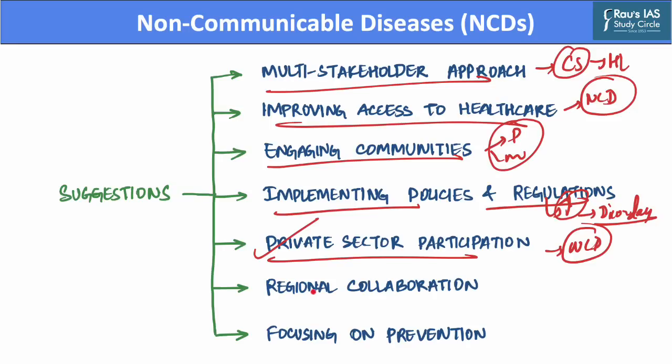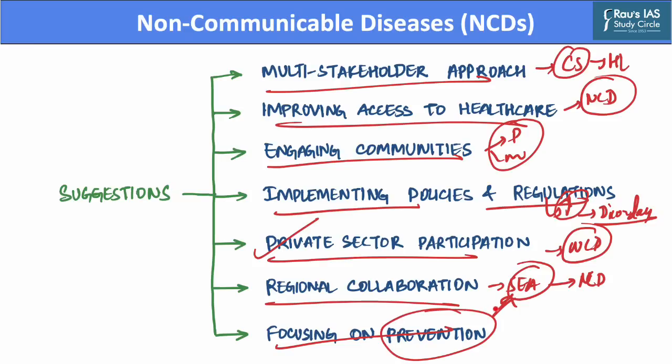Further, there's also a need to increase regional collaboration between countries in the Southeast Asian region, which will help create a new and effective regional roadmap to accelerate the control of non-communicable diseases. Further, by focusing on prevention, the government can ensure greater efforts towards control of these diseases. These prevention measures can include eating good food, exercising, as well as utilizing other wellness practices.